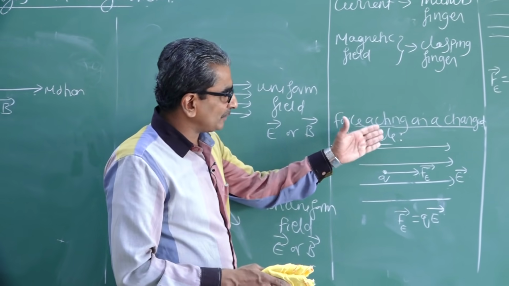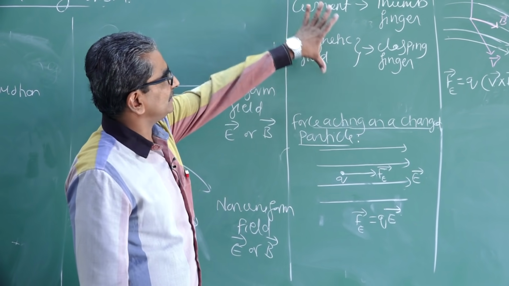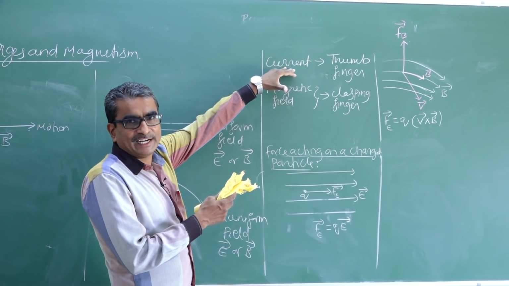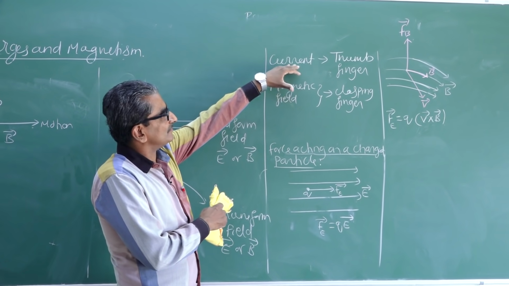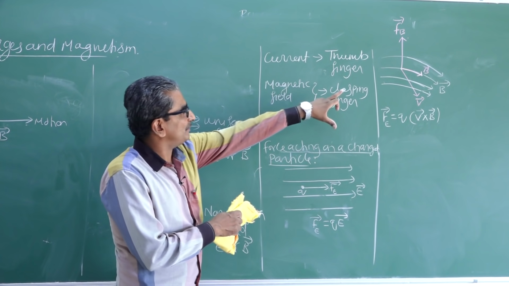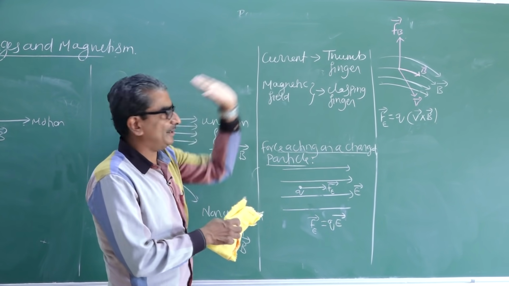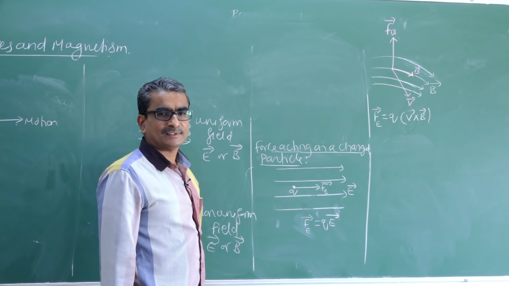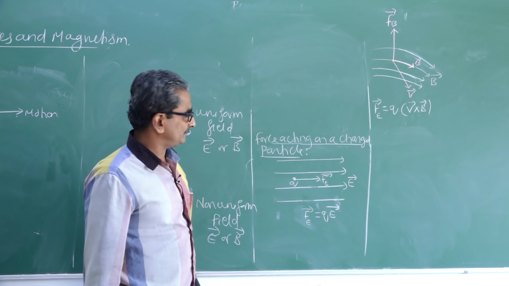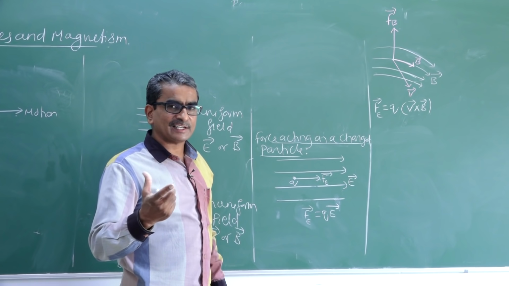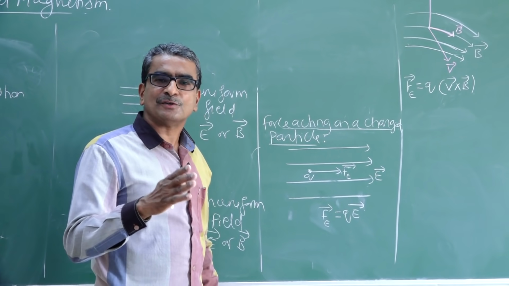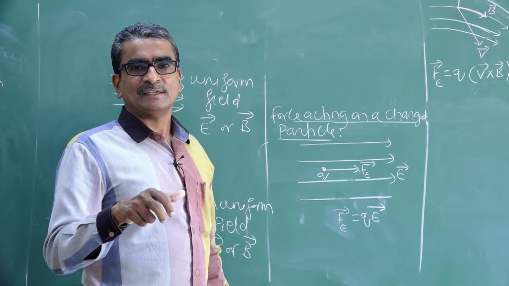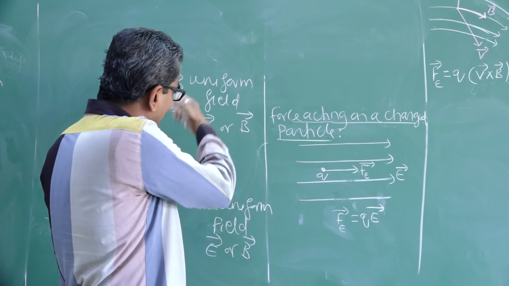Now coming to this, this is nothing but the points connected to the right hand clasp rule, already explained. That means the thumb represents the direction of current, and the fingers clasping give the direction of magnetic field. Force acting on a charged particle, either positively charged or negatively charged. Remember, charges are invisible, and also the respective fields produced by them are invisible, but still we can represent that invisible field in the form of a diagram like this.